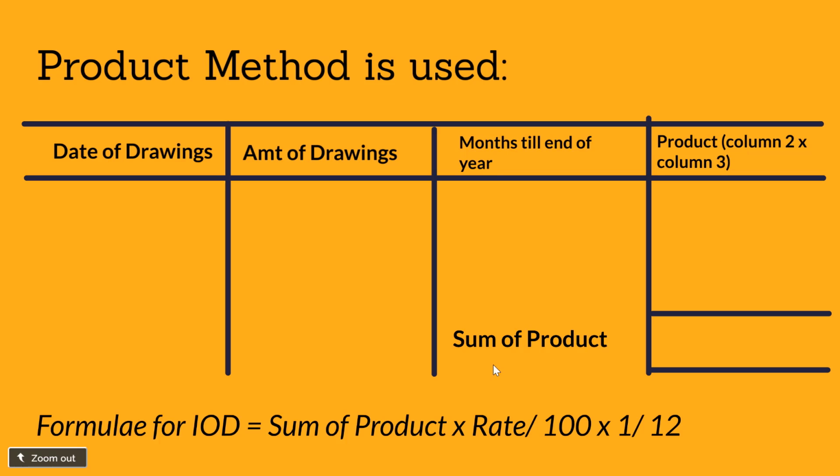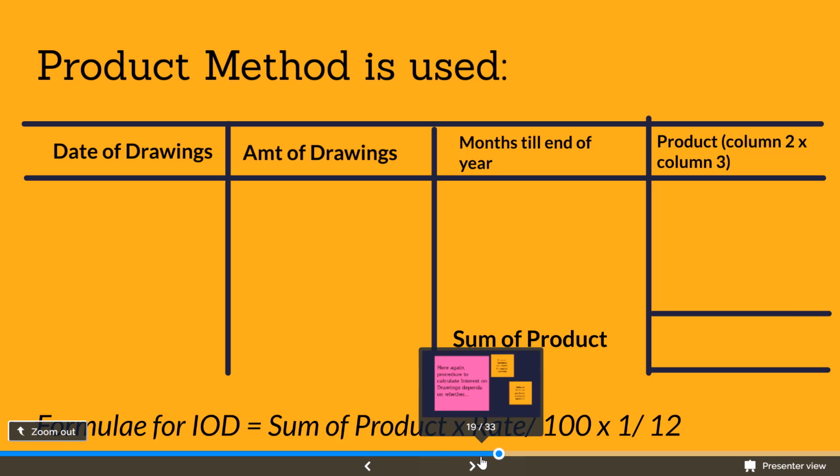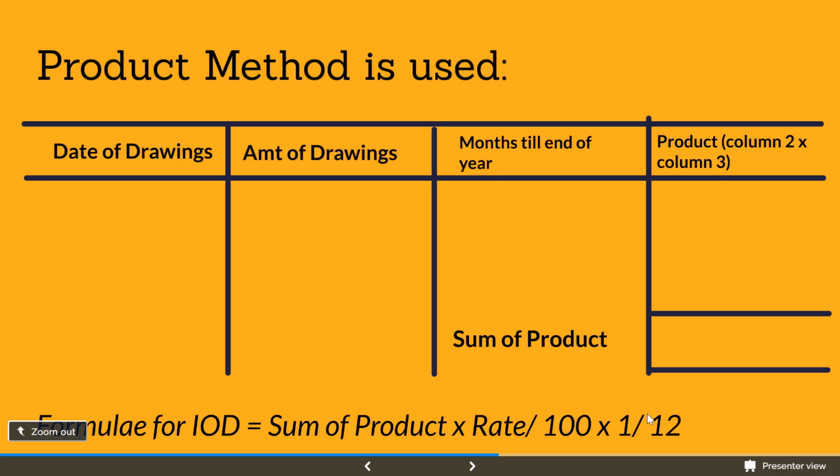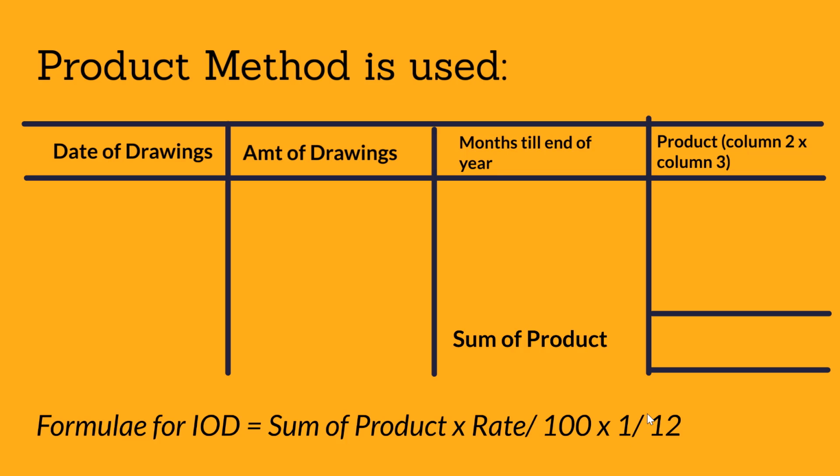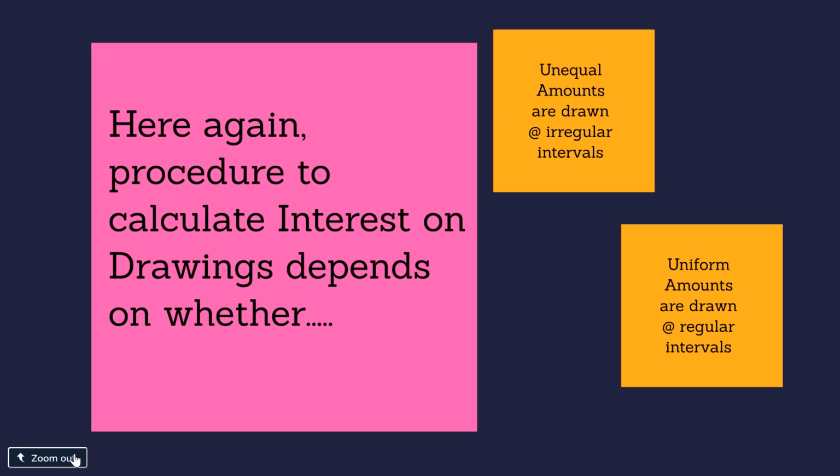Then we find the sum of the product column. To find the interest on drawings, we use the formula: sum of the product, that is the total of the fourth column which we found, into the rate of IOD divided by 100, into a constant which is 1 divided by 12. So this product method is used when unequal amounts are drawn at irregular intervals.